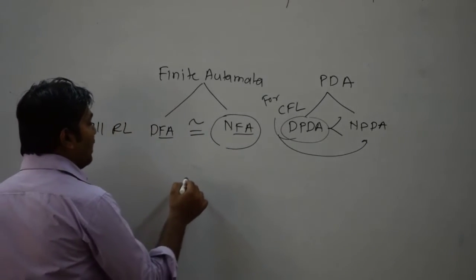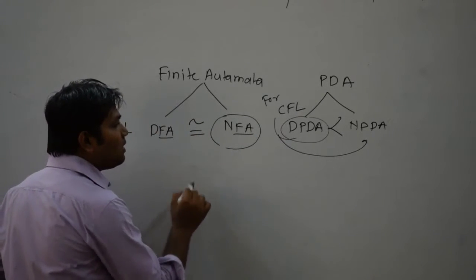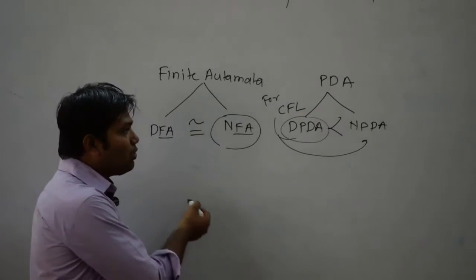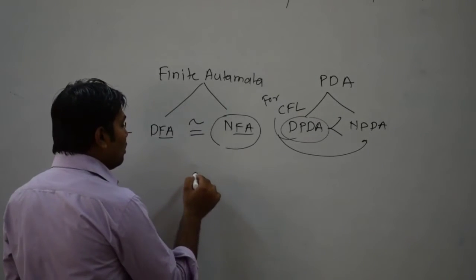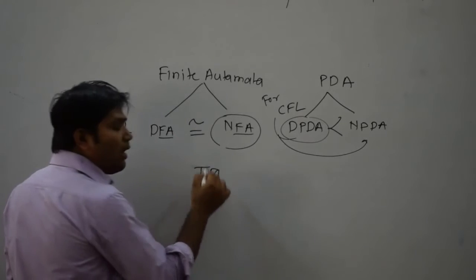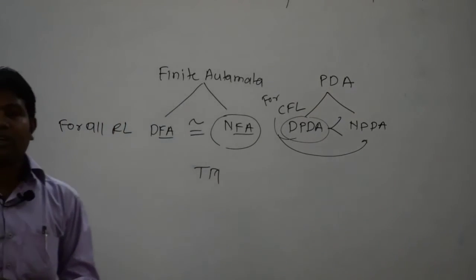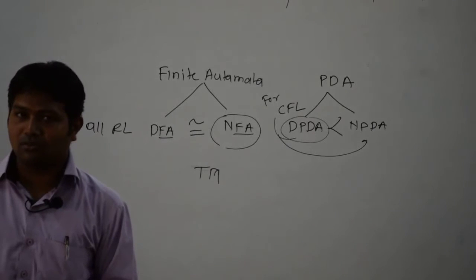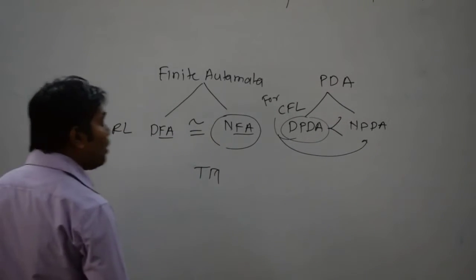Now we are going to have the next one, linear bounded automata. Basically this does not practically exist, so we are not going to study its types and all these things. Also for the Turing machine and the linear bounded automata, we are not having them in the syllabus. So the next we are having is the Turing machine.